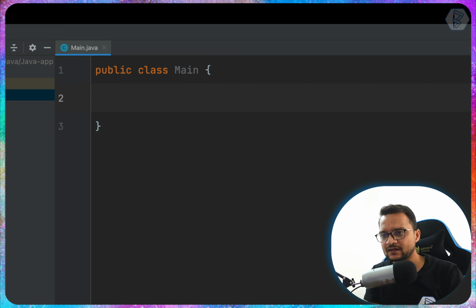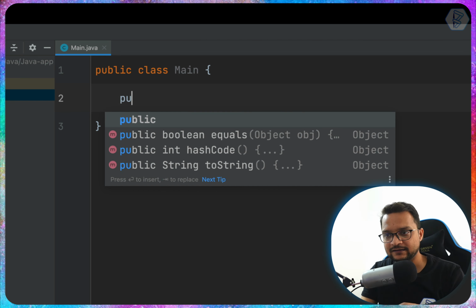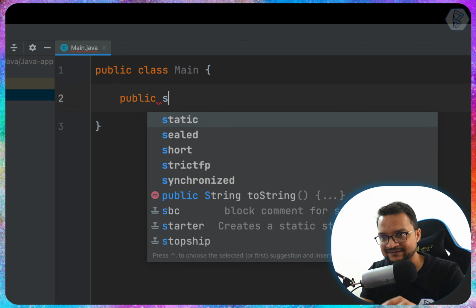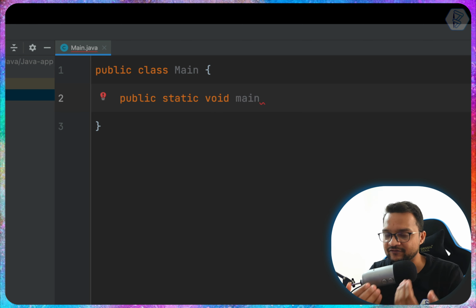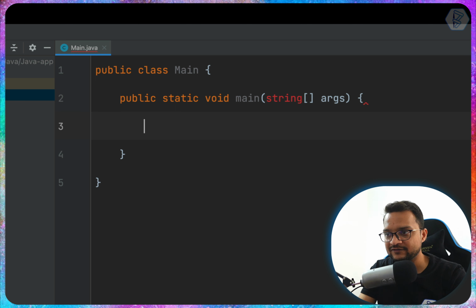Great. Now remember, inside this class we need to create a function, so I will say public, and it's giving the option, so public. Then if I say s, comes static, void, and main. I'm going to give the name as main, and then I say String, args, and obviously like this, Strings, I believe, yeah.